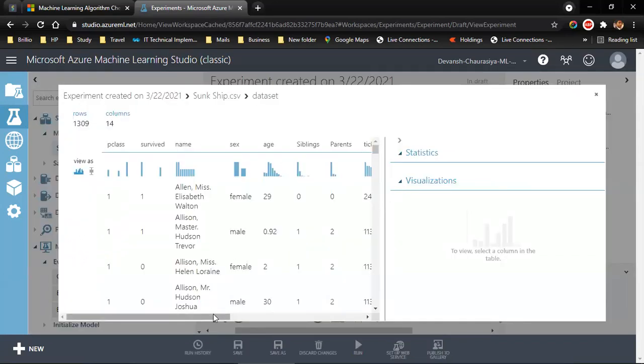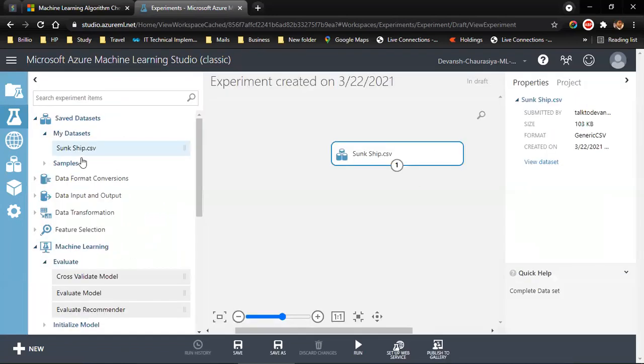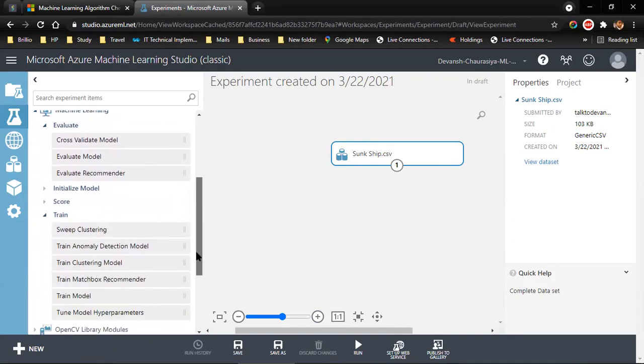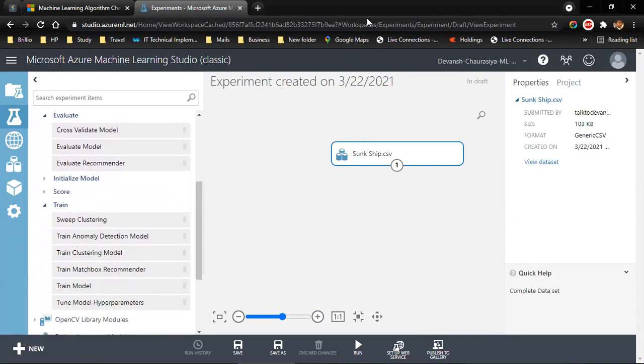So this is the data that we checked. And now, as I said, we will not be using all the data. I need some of the data from this dataset. So I will pick up a module to select the certain columns or certain data that we require.